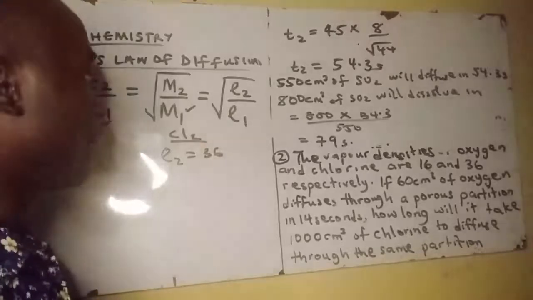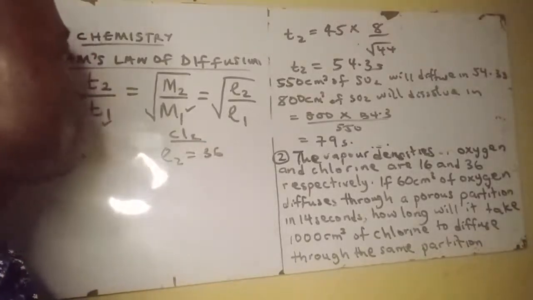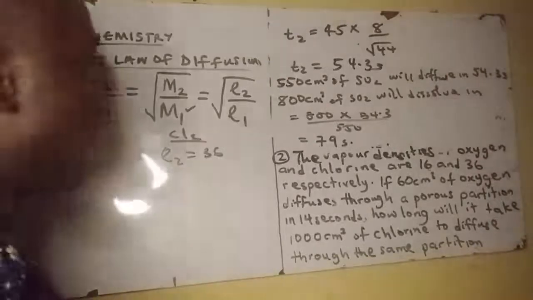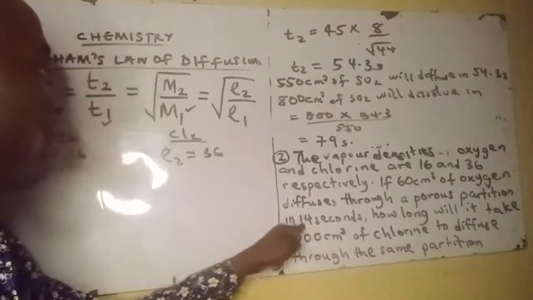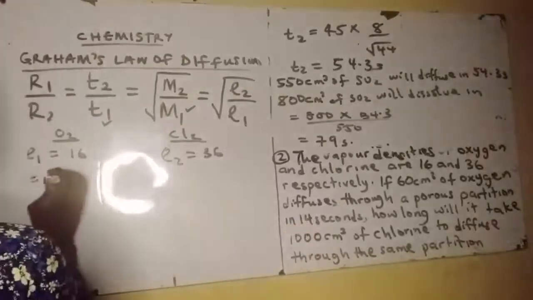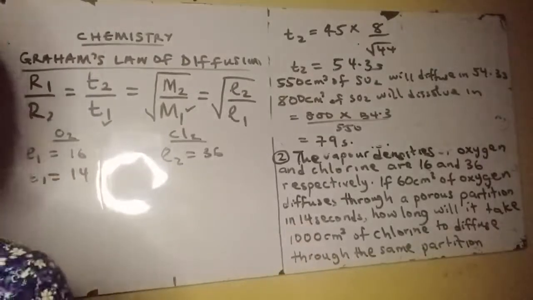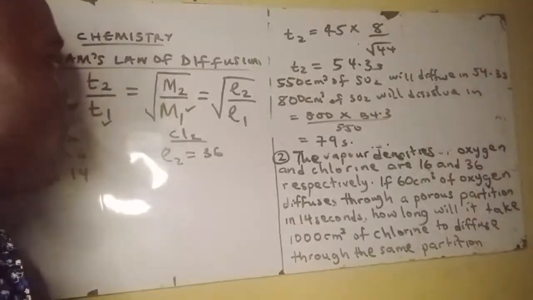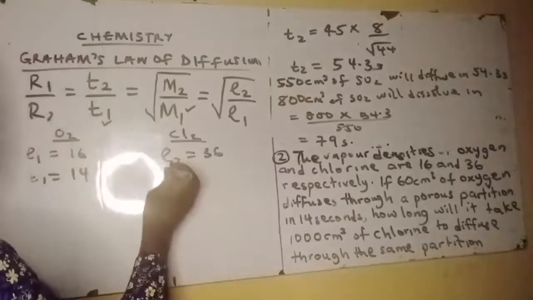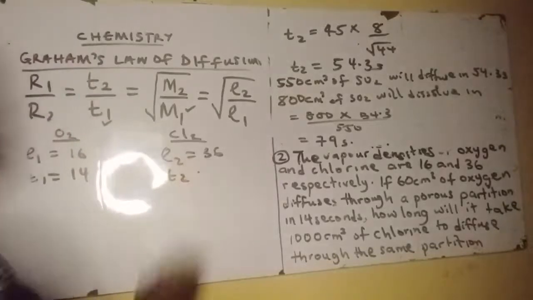Let's get to our man. If 60 cm cube of oxygen, the volume is 60 cm cube, noted, diffuses through a porous partition in 14 seconds. So for the oxygen, T1 is 14 seconds. How long will it take 1000 cm cube? Now what we need to find is the second time. The second time is what we don't know.